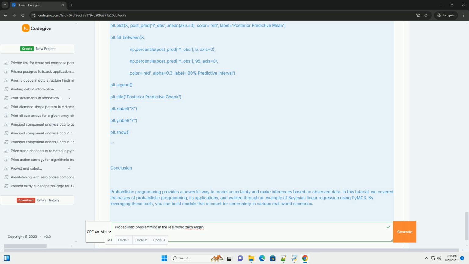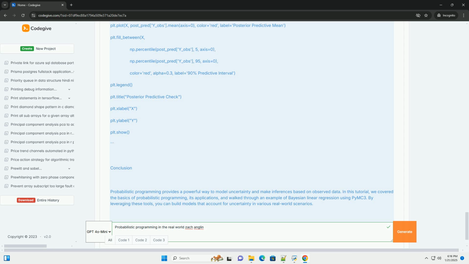Step 2. Create synthetic data. We'll create some synthetic data that follows a linear relationship with noise. Step 3. Define the model. Next, we will define a Bayesian linear regression model using PyMC3. Step 4. Analyze the results. After performing the sampling, we can analyze the results to understand the posterior distributions of our parameters. Step 5. Make predictions. We can use the posterior samples to make predictions.